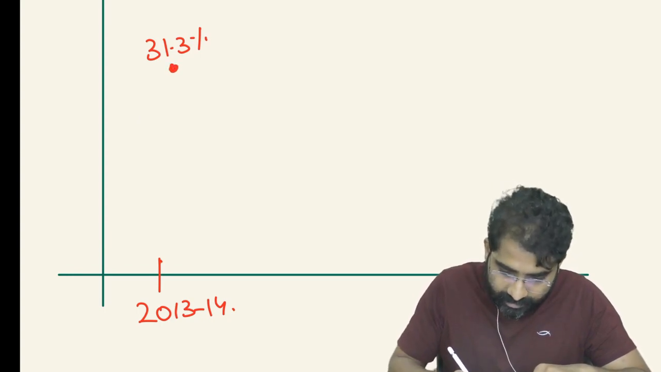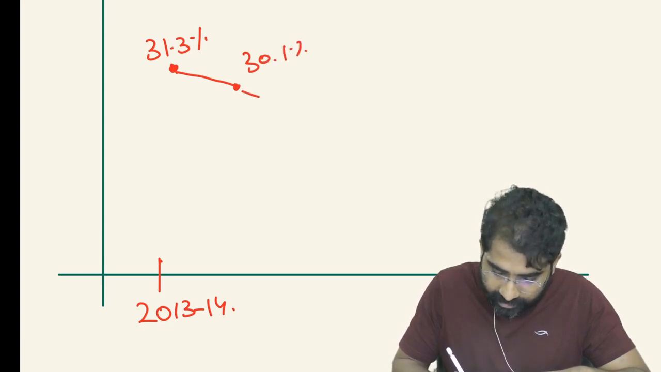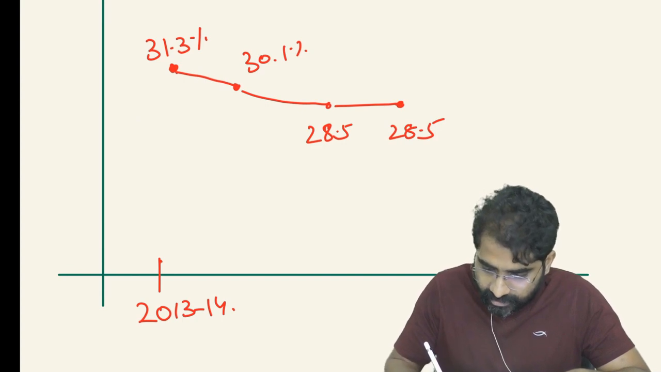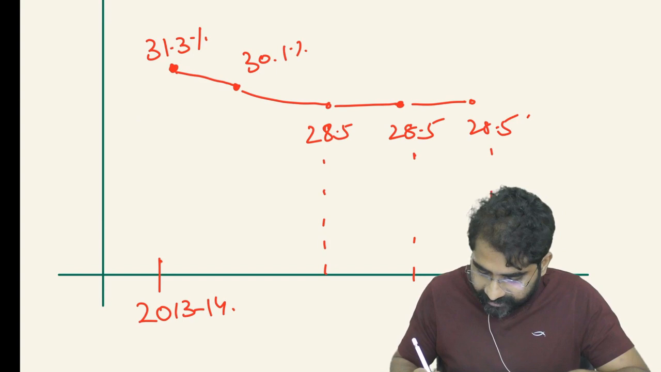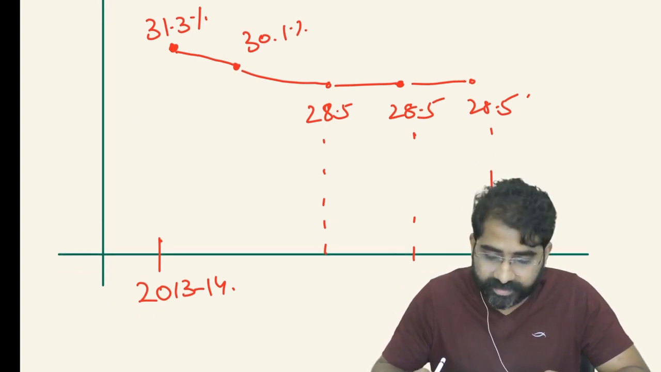31.3%. From there, in 14-15, it reduced to something like 30.1%. And then in 15-16, it went down to 28.5. It remained at 28.5 in 16-17, and then it remained at 28.5. So 13-14, 14-15, 15-16, 16-17, 17-18. So in 17-18 also, investment as a percentage of GDP is 28.5.